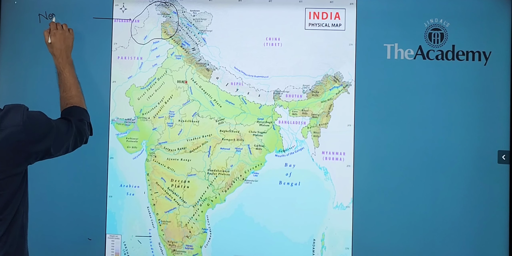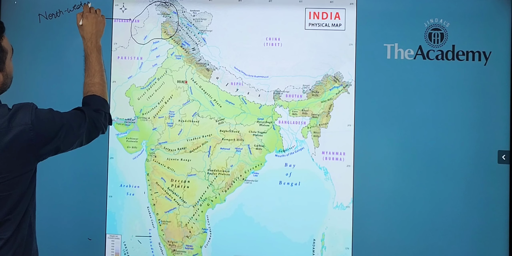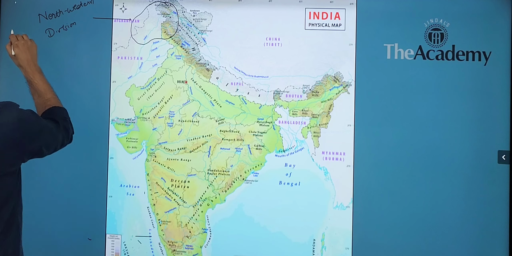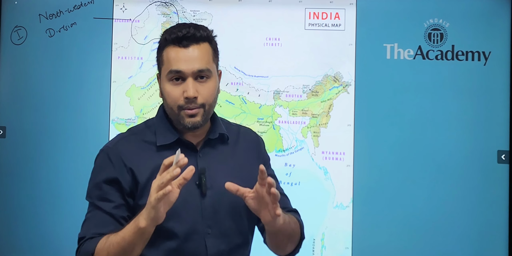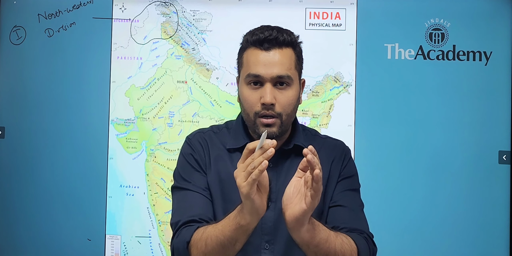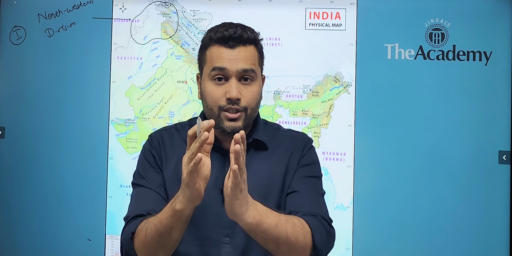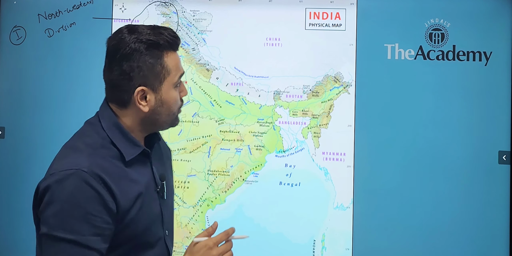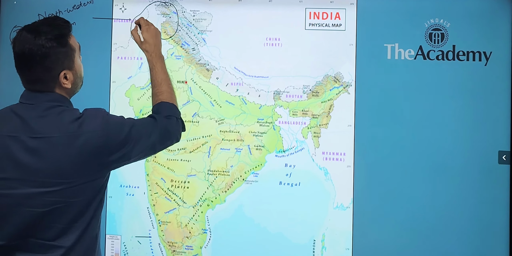So we have the northwestern division, which is the first division. Now, this northwestern division comprises the present-day region around Kabul as well as northern Pakistan, the Potwar Plateau region, and western Jammu Kashmir, that is the Poonch area. So this entire region comprised two important Mahajanpad.